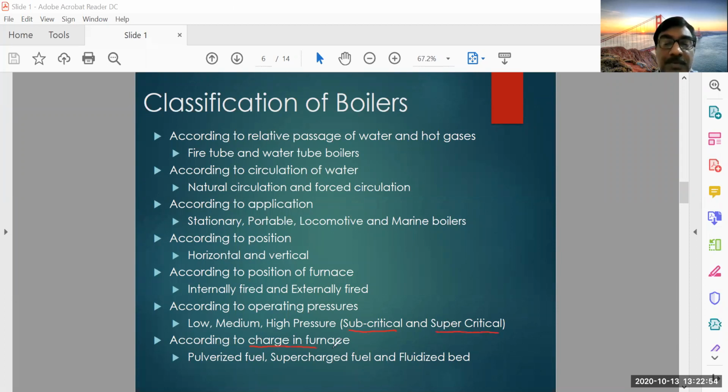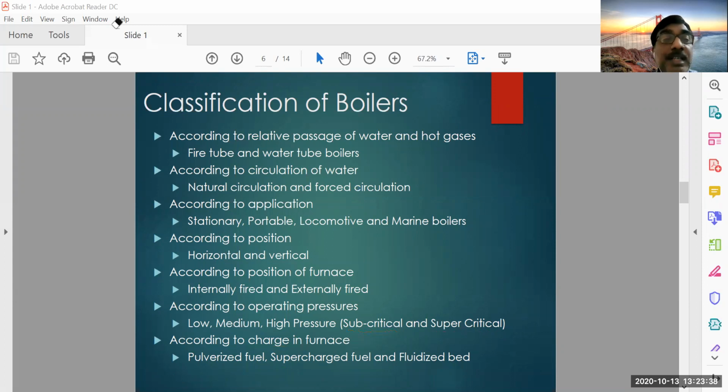And according to the charge in the furnace, you have different types. One is the pulverized fuel. Pulverized fuel means the coal will be crushed into small pieces, small particles, and then it will be sent to the furnace. And supercharged fuel or fluidized bed. So different types of fuel burning are there. So this is based on the charge in the furnace.